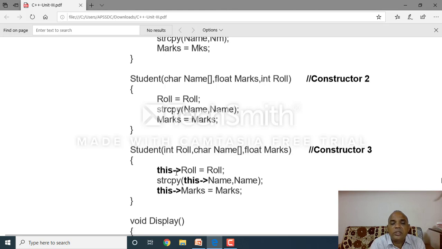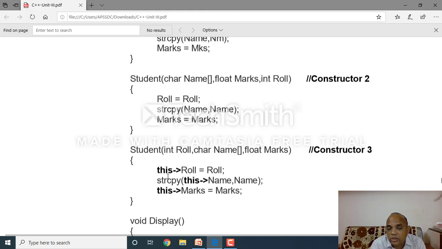Here, this means S3 dot roll number equals roll number, then S3 dot name, S3 dot marks equals marks. That is the meaning. Okay, all of you note it. So this roll number equals roll number. This is a pointer variable.